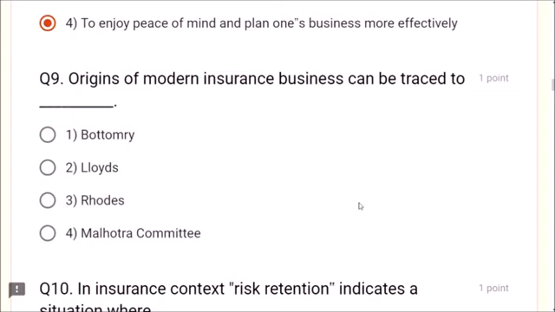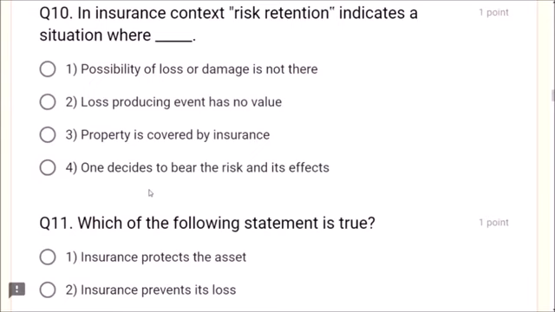Question number 9. Origins of modern insurance business can be traced to Lloyd's. What is Lloyd's? Dear friends, Lloyd's is the coffee house in London. In that coffee house, the traders of shipping business agreed to share the losses. So Lloyd's is correct, friends. Not the Rhodes, not the Malhotra Committee. The answer is Lloyd's.